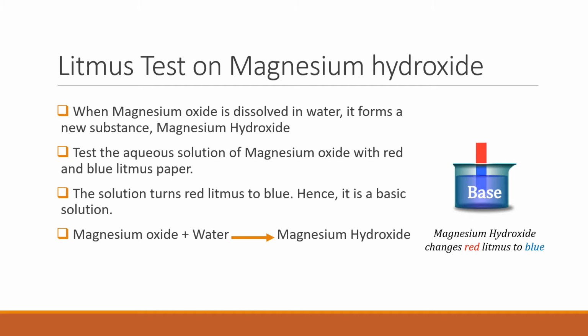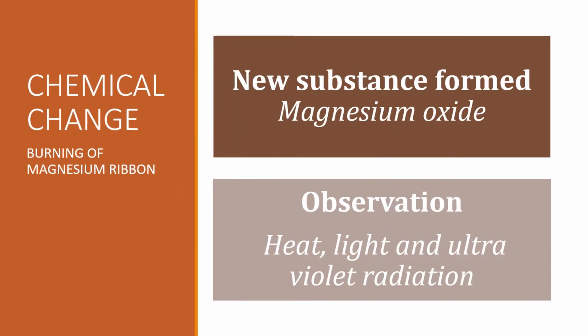So, magnesium oxide dissolved in water gives a new substance, magnesium hydroxide. So, this is a chemical change. Burning of magnesium ribbon is a chemical change since a new substance, magnesium oxide, is formed and it is accompanied by heat, light and ultraviolet radiation.